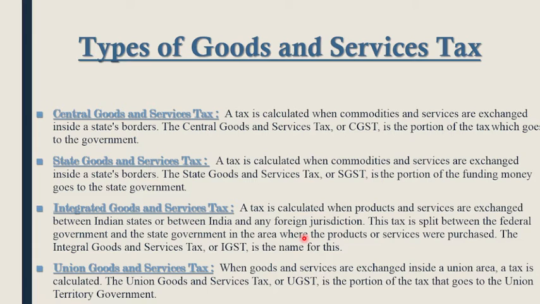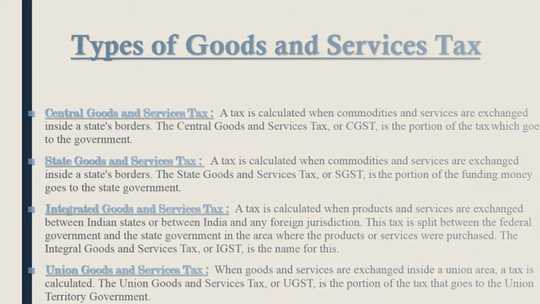The last type of GST, or Goods and Services Tax, is the Union Goods and Services Tax. When goods and services are exchanged inside the union territory area, then the tax is calculated. The Union Goods and Services Tax, or UGST, is the portion of the tax that goes to the union territory governments. So this is all about the types of goods and services tax. Let's see the next part.